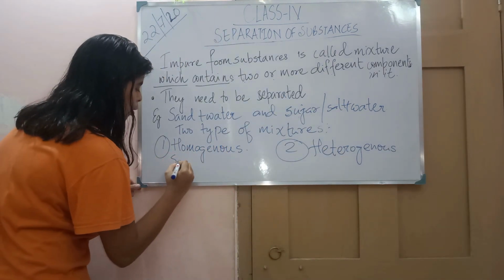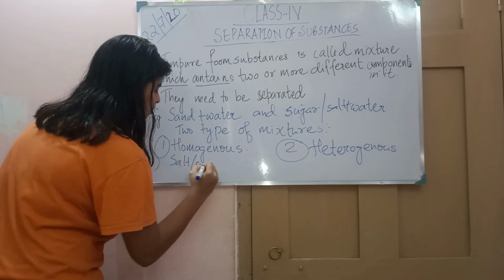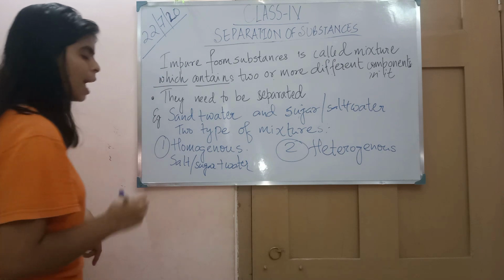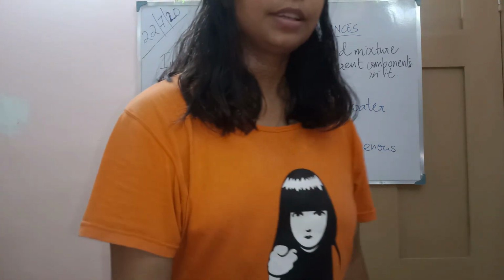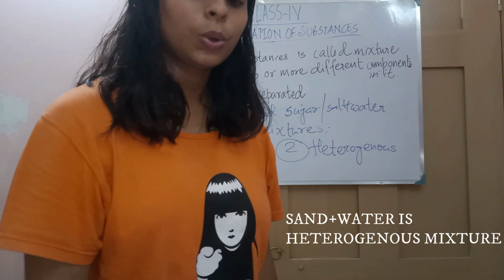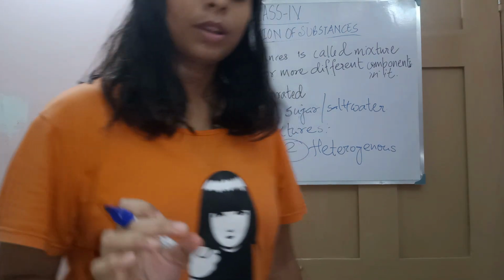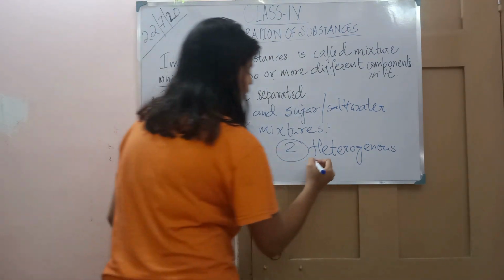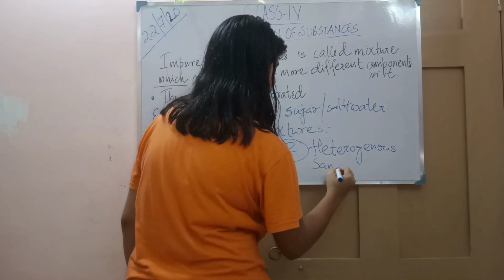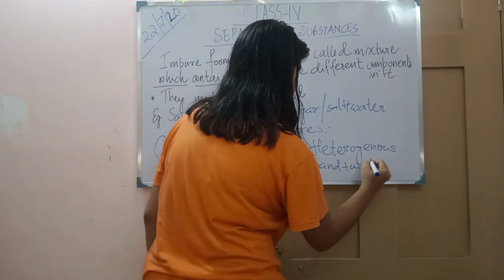So salt or sugar plus water is a homogeneous mixture, and heterogeneous is one in which you can see that there is no clear solution. So sand and water is a heterogeneous mixture.